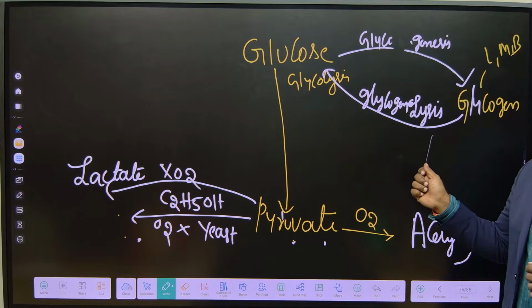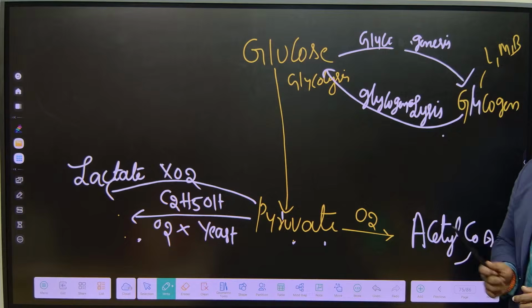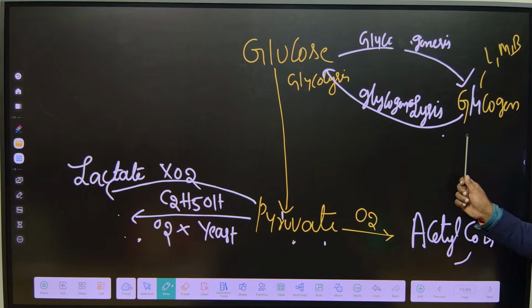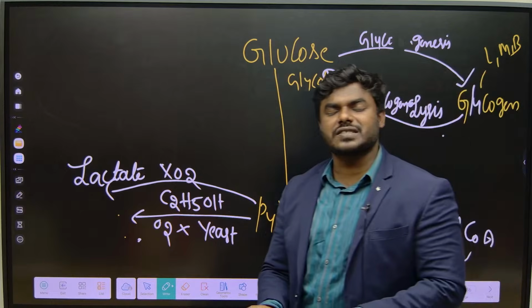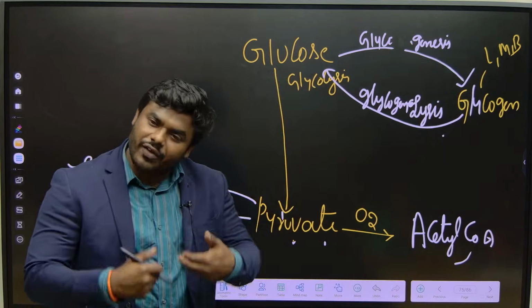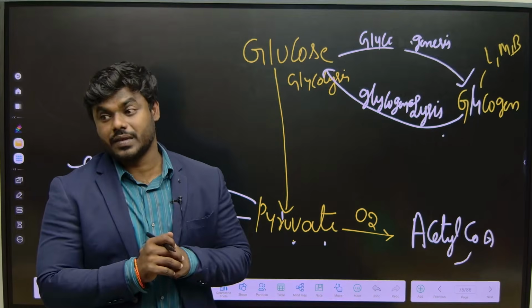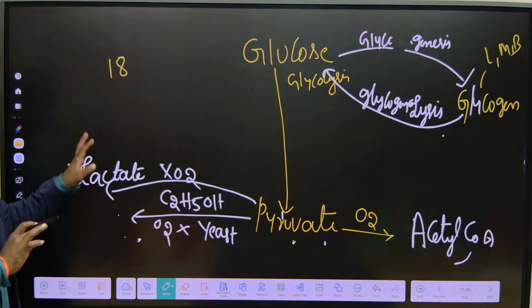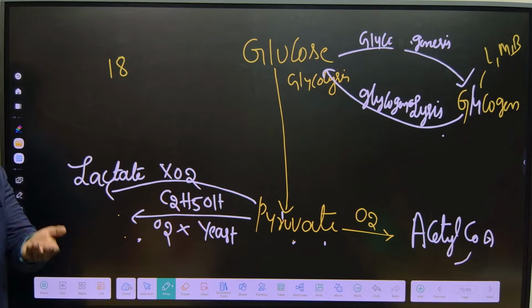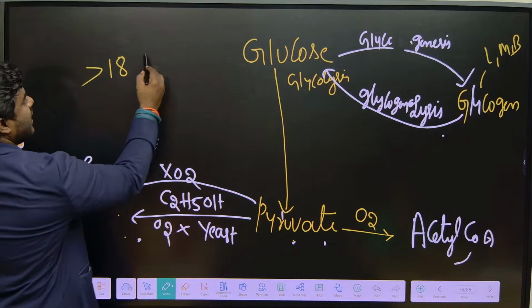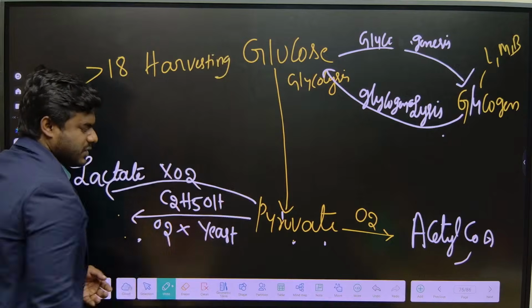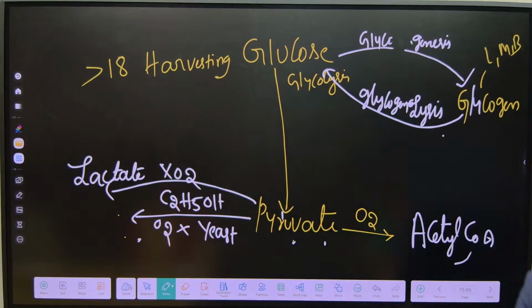When will it happen? Only whenever there is a low glucose level in the body. Correct na? Or a fasting condition. So tomorrow I am doing fasting, right? And imagine day after tomorrow also I am continuing the fasting. Whenever we are fasting up to 18 hours, we generally use the word fasting. If we continue it beyond 18 hours, we use the word starvation. Okay, if it is prolonged, we call it a starvation condition.